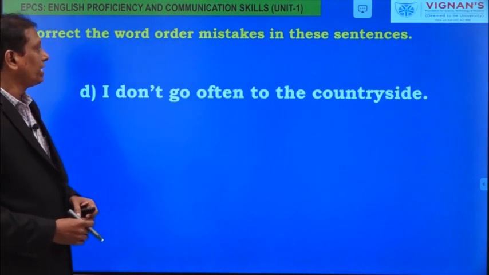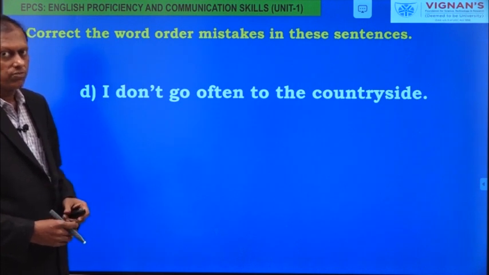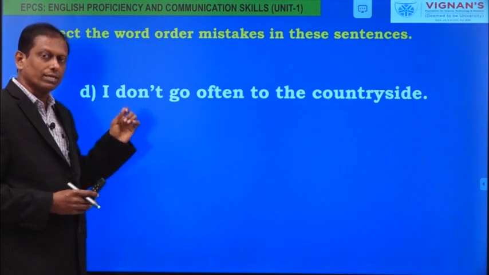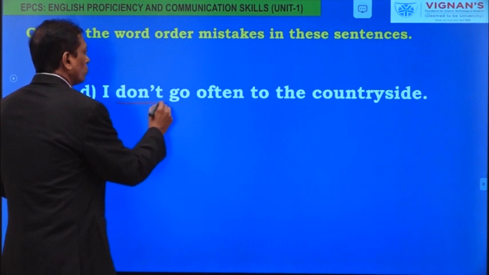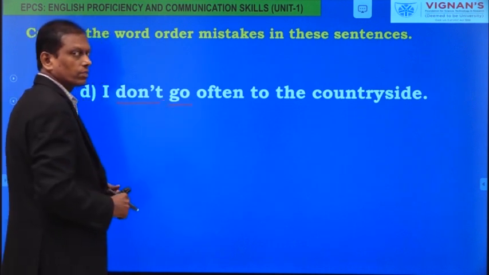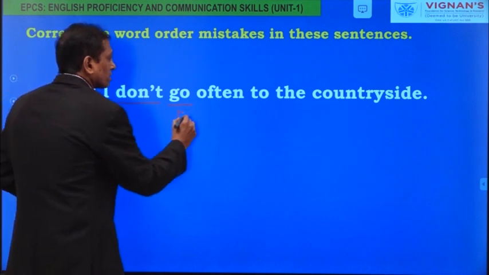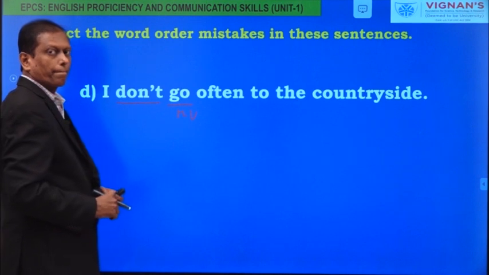Now the next one: I don't go often to the countryside. What type of sentence is this? Is it a positive sentence, negative sentence or interrogative sentence? I don't go. This is a negative sentence. Go is the main verb, don't is the auxiliary form.